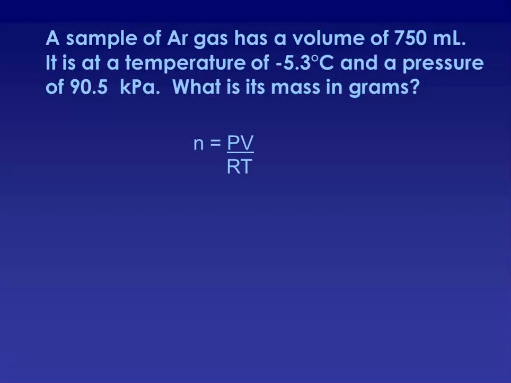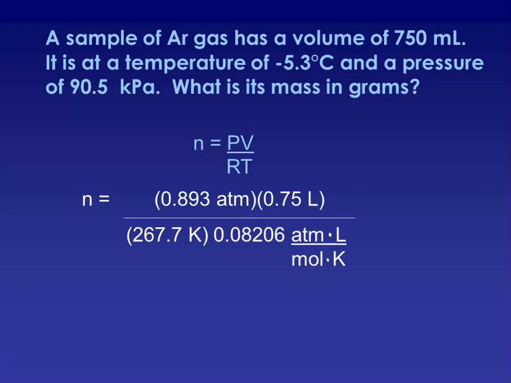Remember, with your constant, you need to have your pressures in atmospheres. So we would need to convert that 90.5 kPa into atmospheres. We would need to convert our volume that's in milliliters to liters, so that'll work out with our constant. And we need to change our temperature to Kelvin.